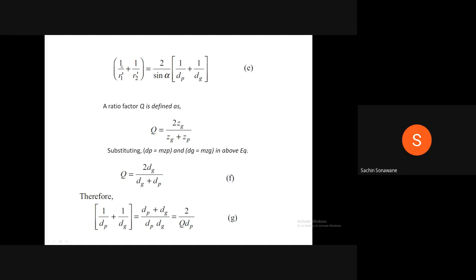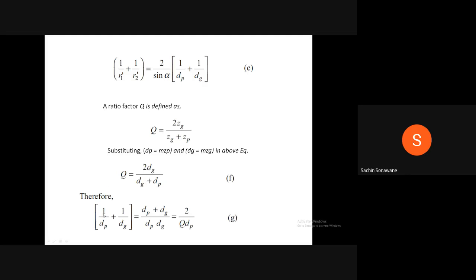Therefore, by adding R1 dash and R2 dash, we get 1 upon R1 dash plus 1 upon R2 dash is equal to 2 divided by sin alpha into bracket 1 upon dp plus 1 upon dg, equation E. Now we know that the ratio factor Q is equal to 2zg divided by zg plus zp. Therefore, substituting dp is equal to mzp and dg is equal to mzg, where dp and dg are the pitch circle diameters of the pinion and gear, Q is equal to 2dg divided by dg plus dp, equation F.